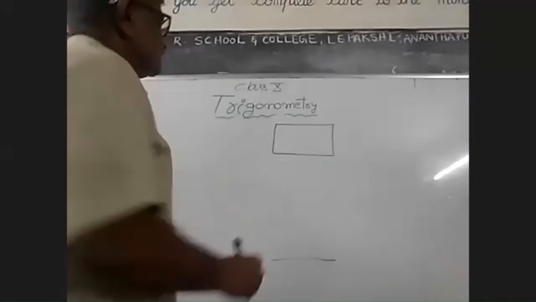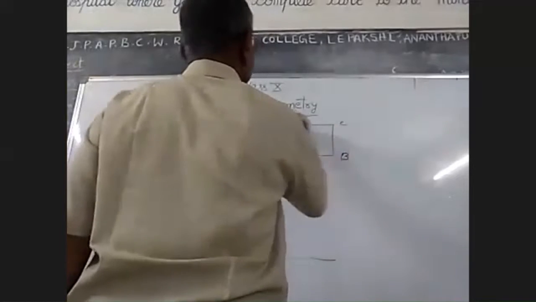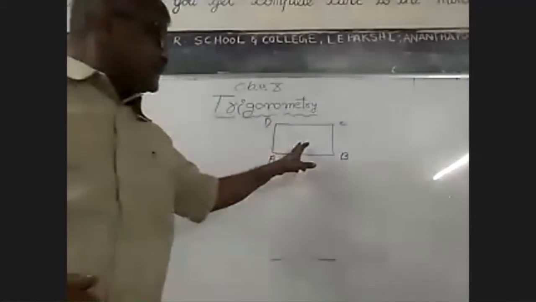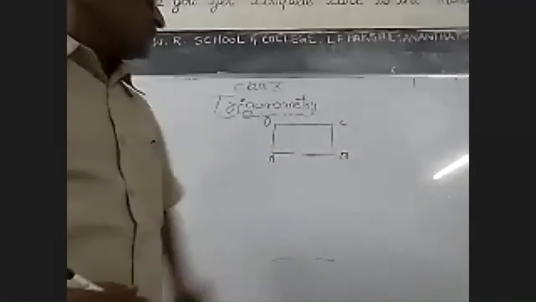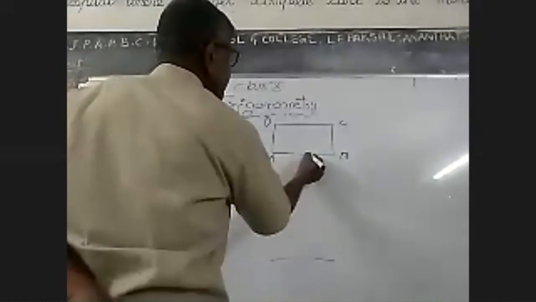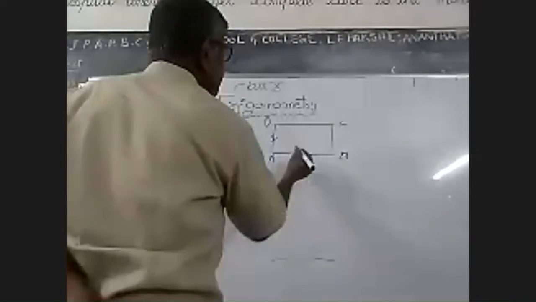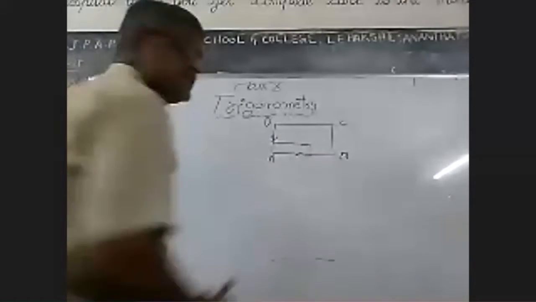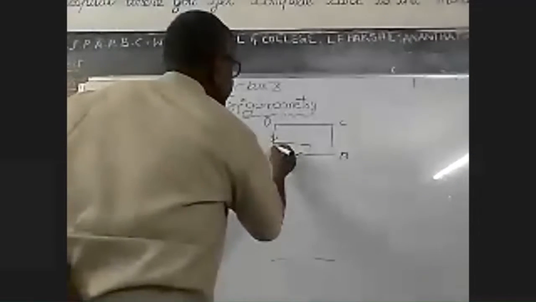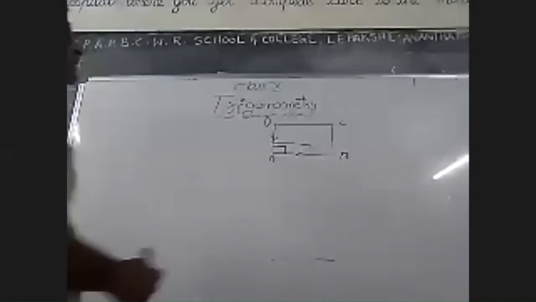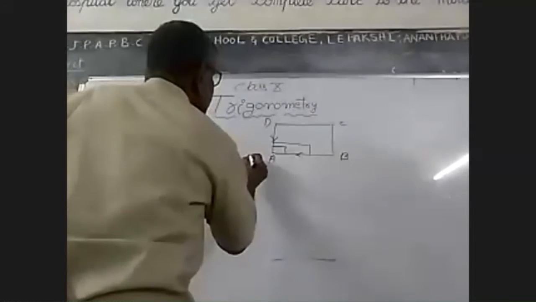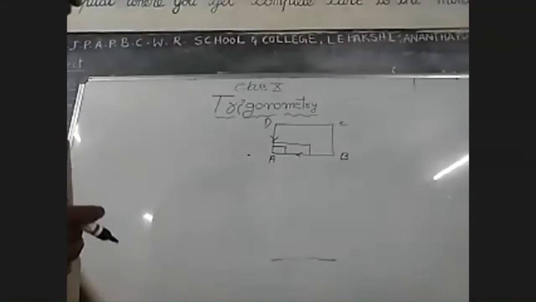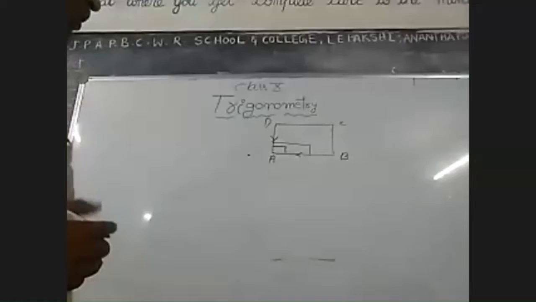So it is a rectangle. So ABCD is a rectangle. It is a closed figure. A rectangle has a length and breadth. Now suppose the length and breadth are decreasing, like this. Length is decreasing and width is also decreasing. Again, length and breadth are decreasing. Now finally we get a point. So the definition of a point is that it has no width, no length, no radius also.